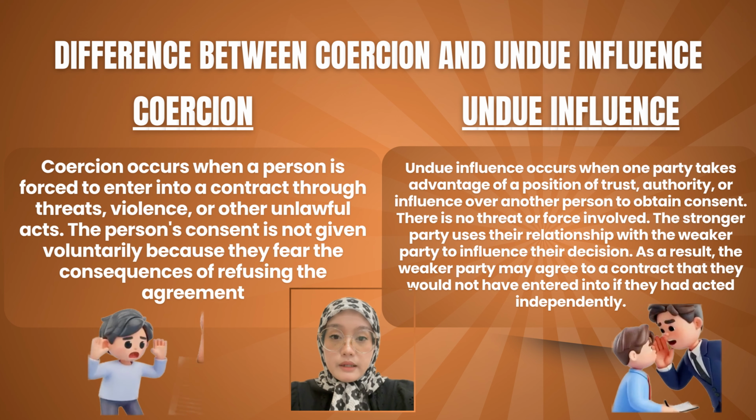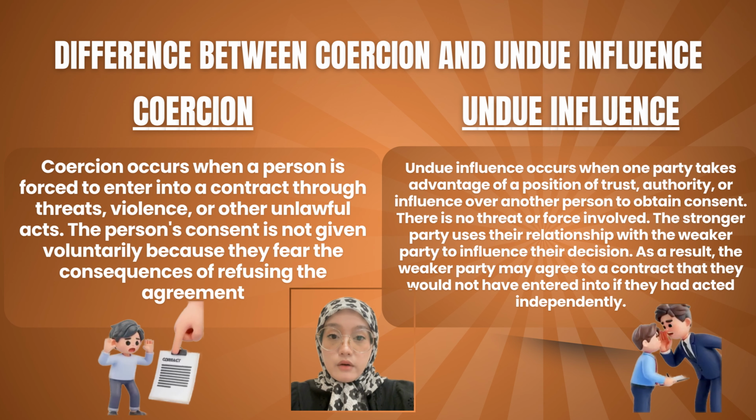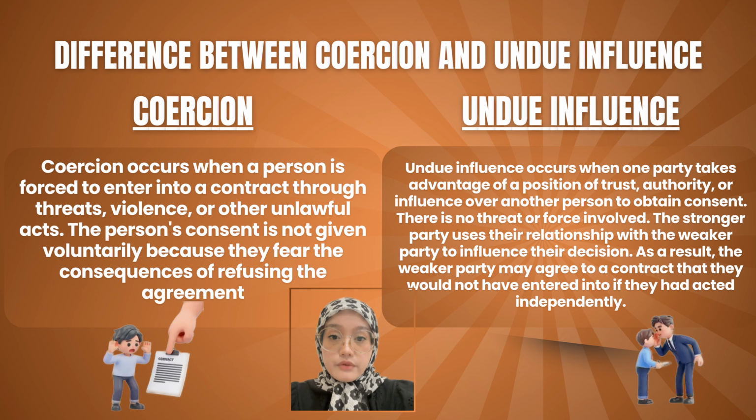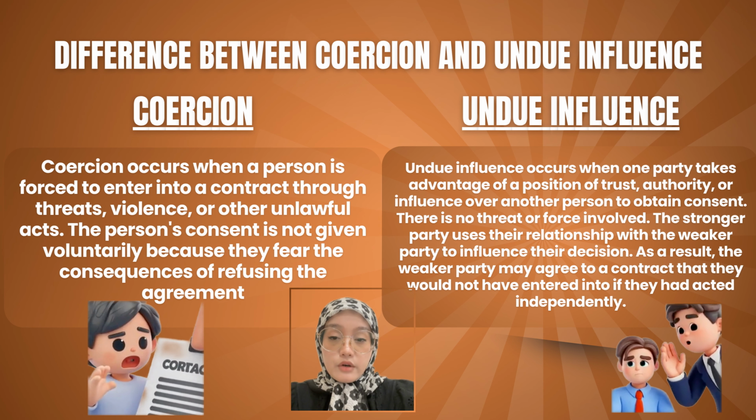In summary, the main difference is that coercion uses force, threats, or unlawful acts to obtain consent, while undue influence relies on a relationship of trust or authority to influence someone's decision without using force. That's the difference between coercion and undue influence.